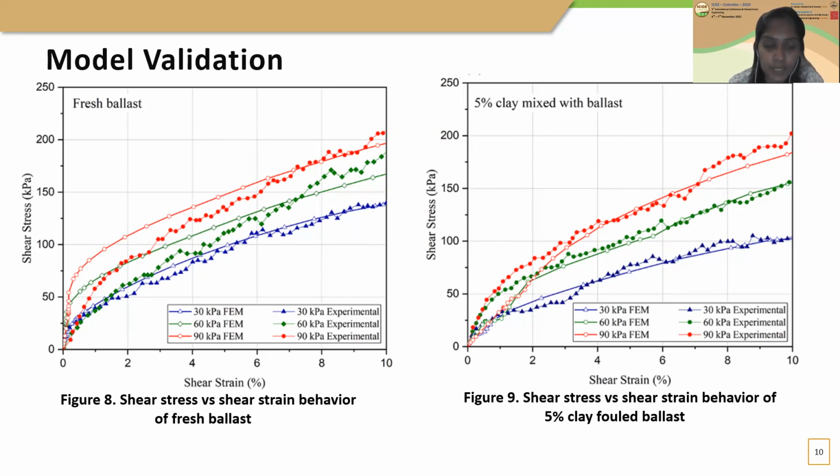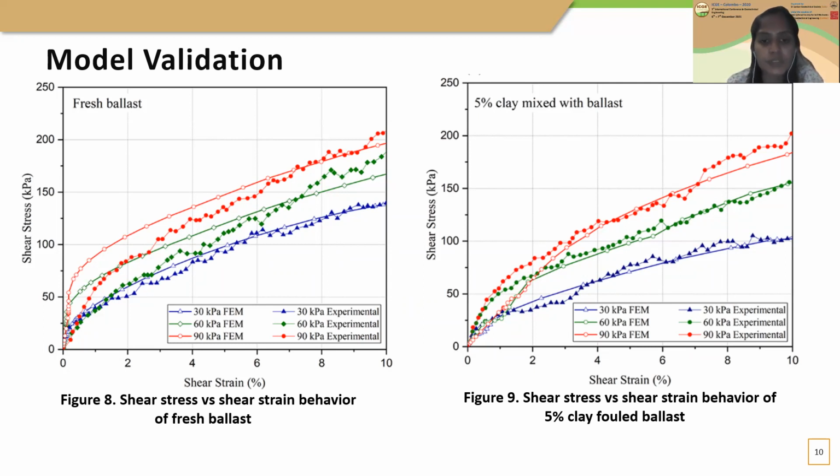And during the application of 90 kilopascal pressure, experimental results and numerical analysis results tally only after gaining 6% of the shear strain. It is observed that the shear strain is increasing with the vertical pressure, and this behavior is obtained during both experimental and numerical analysis. The major deviation between numerical and experimental results during the application of 60 kilopascal and 90 kilopascal can be due to the discrete nature of ballast and voids, which cannot be captured by the continuum model of ballast.